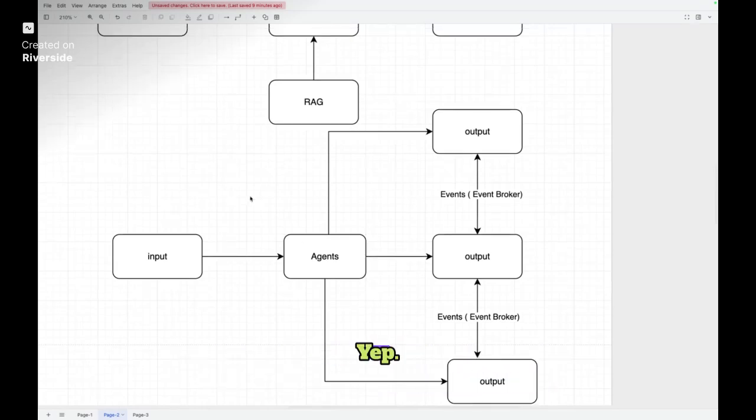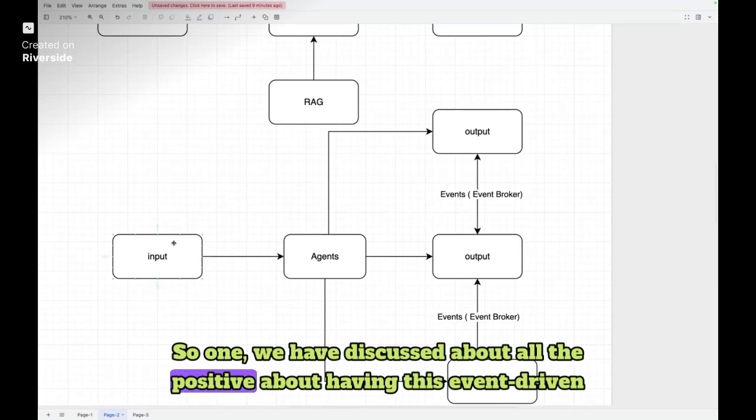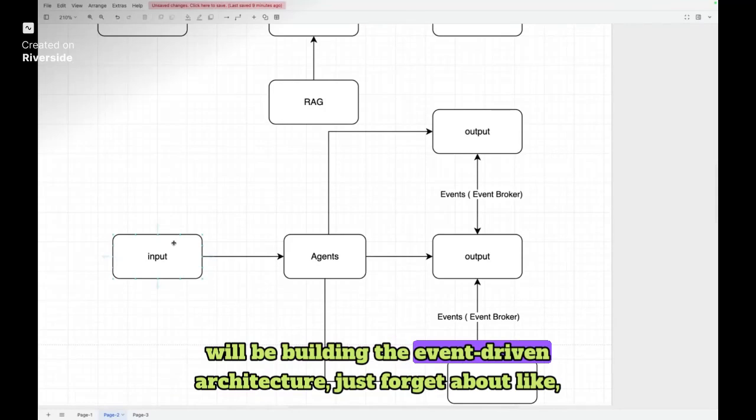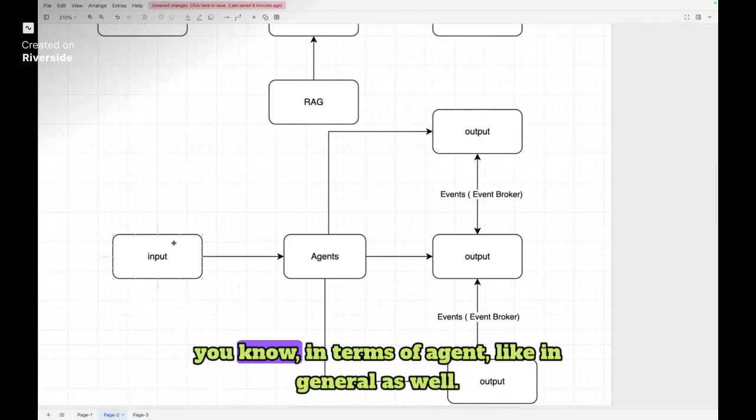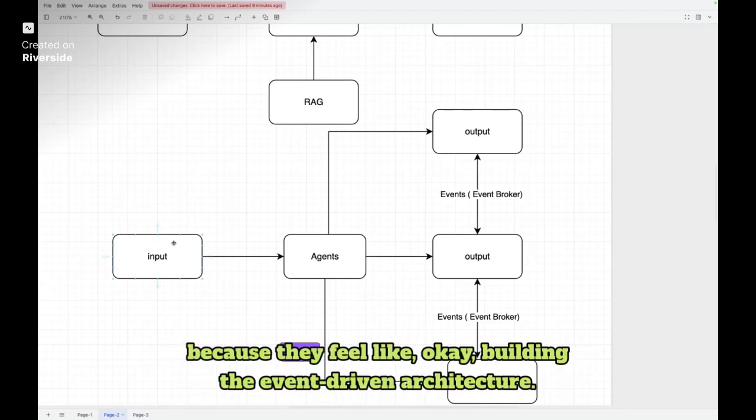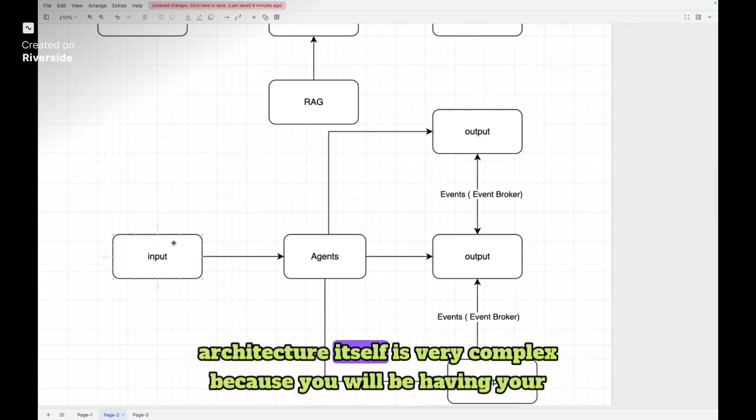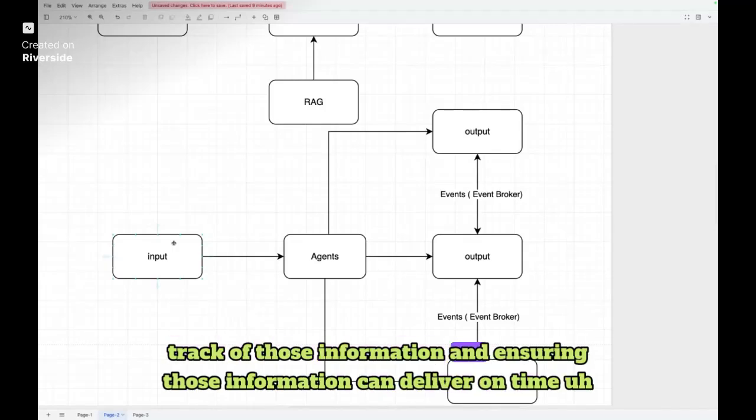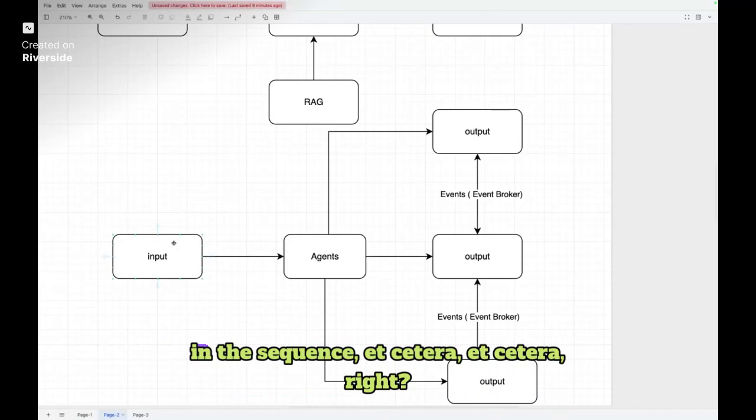Makes sense. Yep. So we have discussed all the positives of having this event-driven architecture. Now let's talk about, I won't say negatives, but more like: when you are building an event-driven architecture, forget about agents, in general as well. Usually when we talk about event-driven architecture, people get really scared because they feel building it is very complex. You have your producer, your broker, your consumer, all working independently, then logging and keeping track of that information, and ensuring it gets delivered on time, in sequence, and so on.